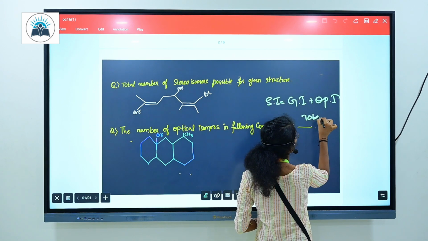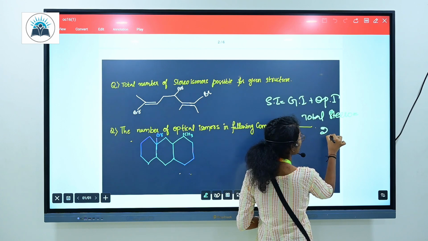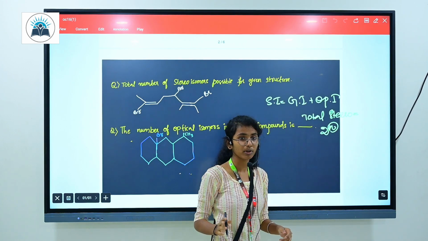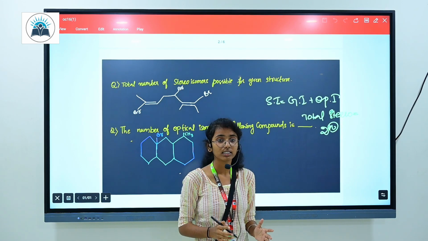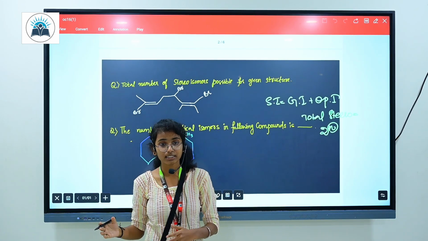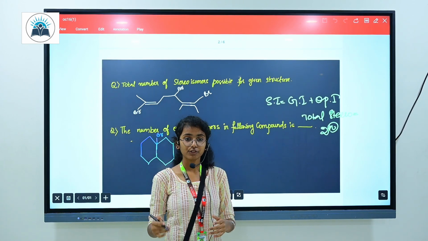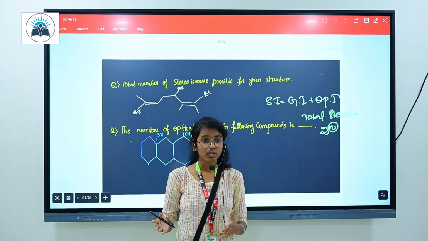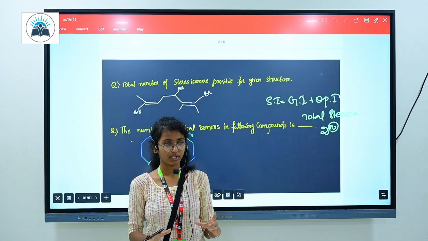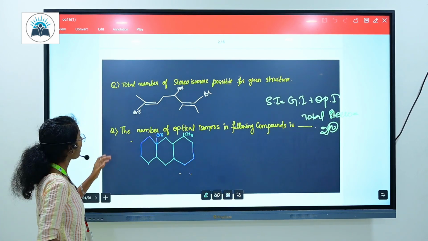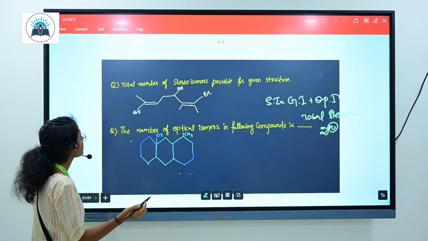Total number of stereoisomers equals 2 to the power of n. Here n is nothing but the number of stereo centers, and stereo centers are the geometrical centers plus optical centers. Already we have learned the conditions of geometrical and optical; we just have to apply them here. A chiral carbon is nothing but a carbon with 4 single bonds and with different attachments. So we have to find how many optical and geometrical centers there are.